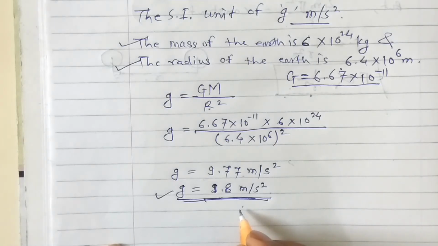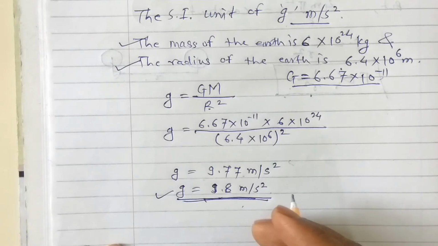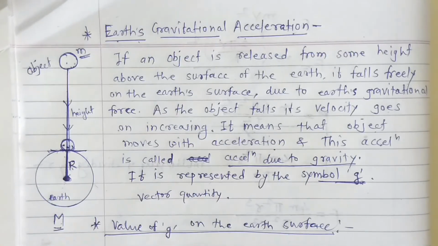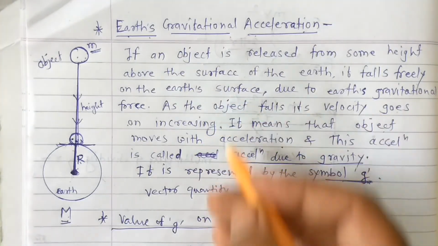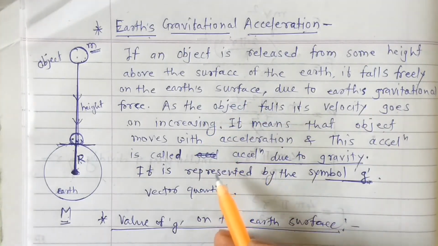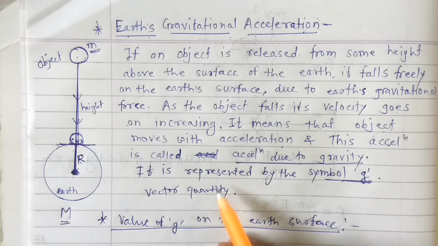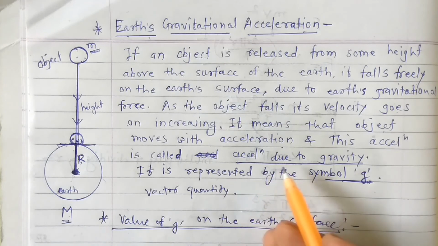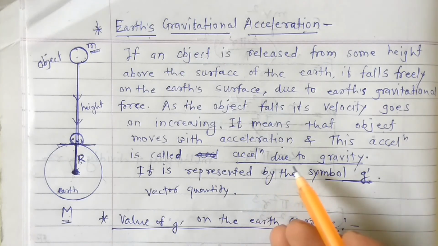Okay, so thank you students. I hope all of you understood this topic, Earth's gravitational acceleration. Let me just summarize. If any object falls only due to the influence of the Earth's gravitational force, that kind of acceleration is called the acceleration due to gravity.